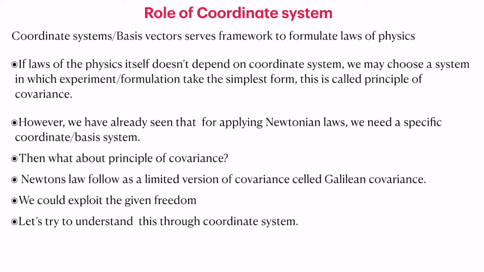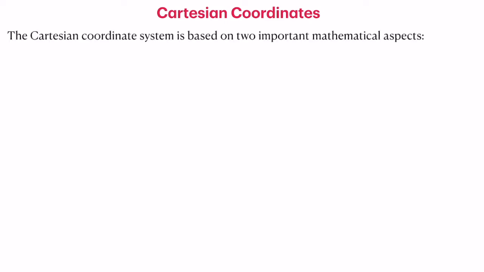Let's try to understand this through the coordinate system. Because of the inherent simplicity and the straightforward applicability of Newton's law, the Cartesian coordinate system gives a good starting point for understanding all coordinate systems. Once we express the laws of physics in the Cartesian coordinate system, then we can transform them to any given coordinate system. Then we can see how it changes or whether it remains invariant under coordinate transformation. Now, the Cartesian coordinate system is based on two very important mathematical aspects. The first one is that basis vectors are orthonormal and constant. They do not change from place to place.